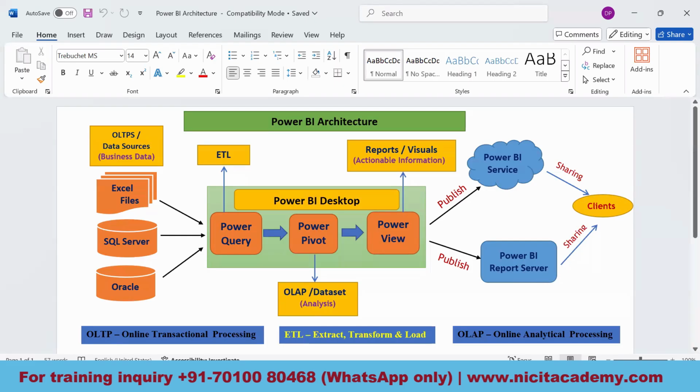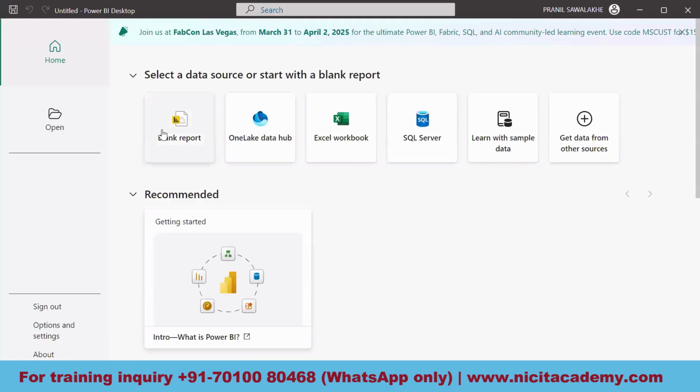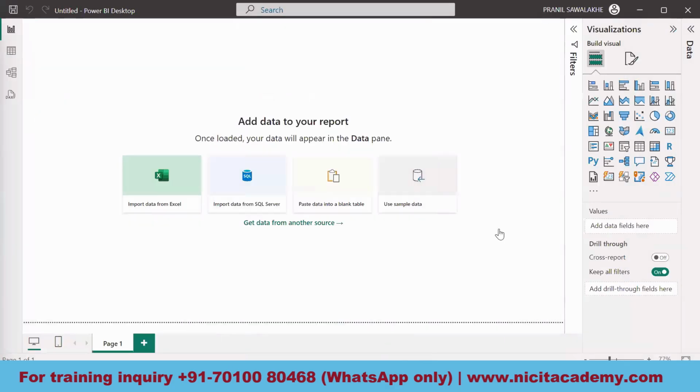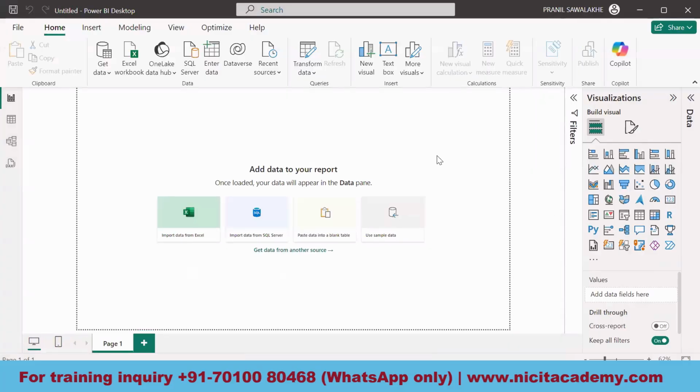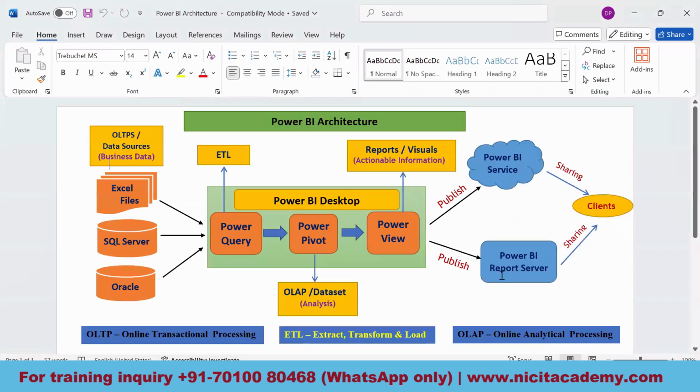For installing this Power BI desktop, is Microsoft charging us anything or not? No, it is not charging. It is just free software for us. Both Power BI service and Power BI report server are paid. Both of them are licensed software. In the Power BI desktop, we don't have to pay anything. Development we can do on the basis of the Power BI desktop.